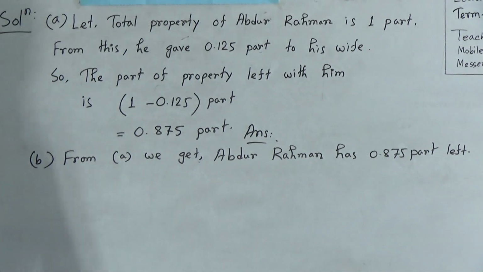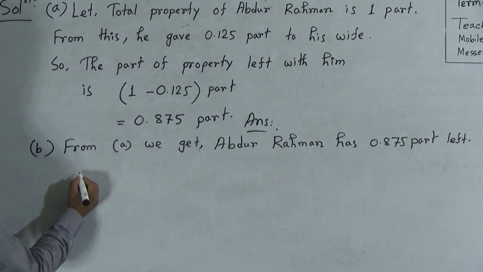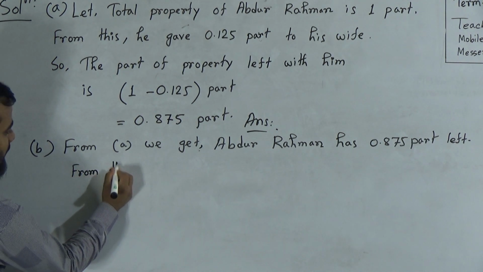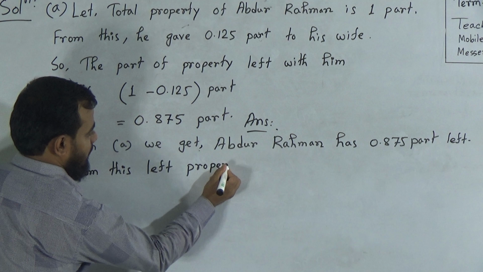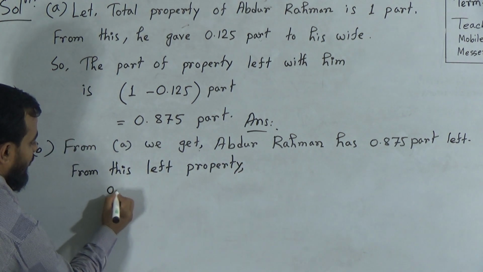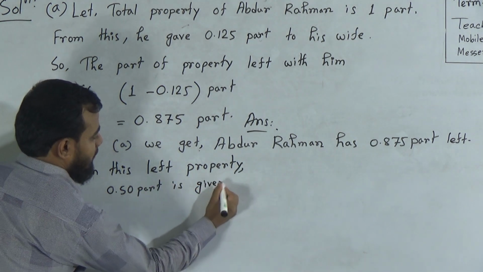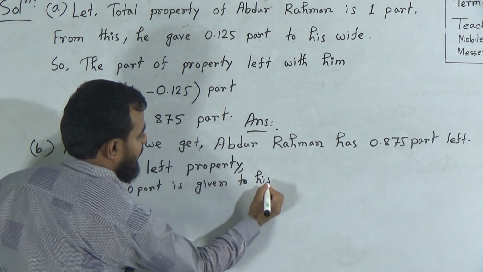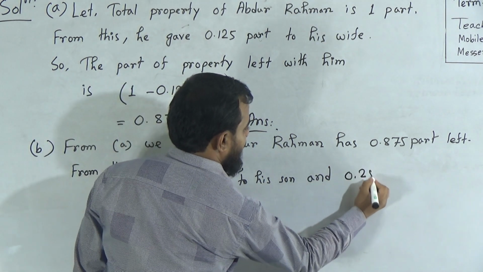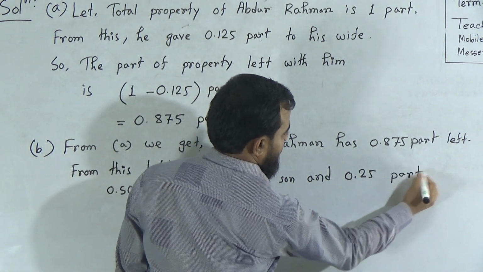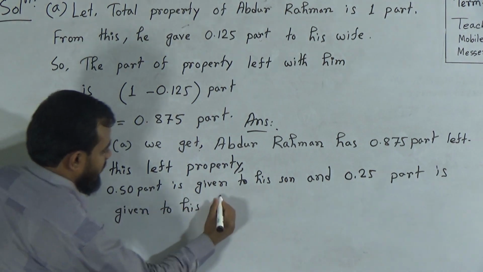Okay? And from this property, that means from this left property, 0.50 part is given to his son, and 0.25 part is given to his daughter.